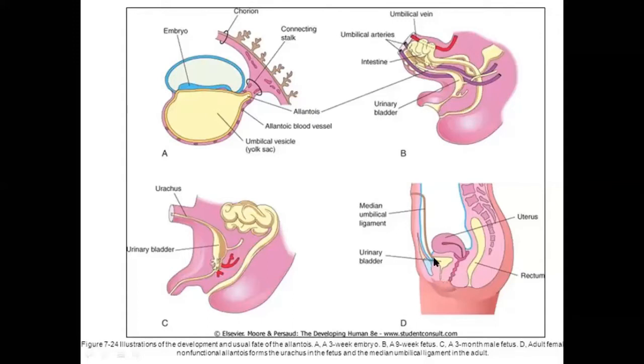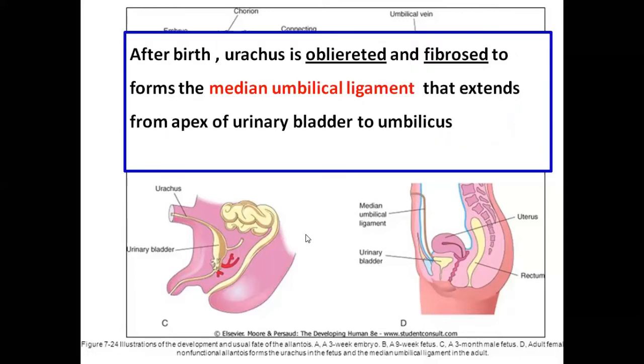This is the apex of the bladder and this is the umbilicus. As the baby grows, the median umbilical ligament also increases its length. After birth, the urachus is obliterated and fibrosed to form the median umbilical ligament, which extends from the apex of the urinary bladder to the umbilicus. So first of all, allantois, then urachus, then median umbilical ligament. These are the fates of allantois.